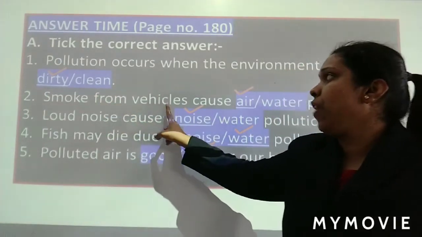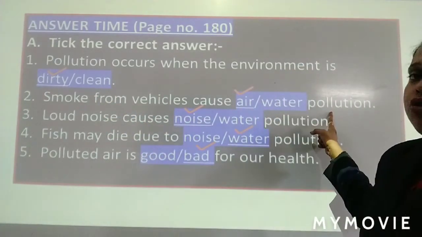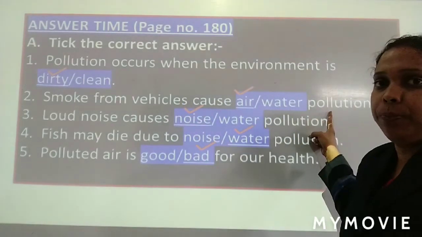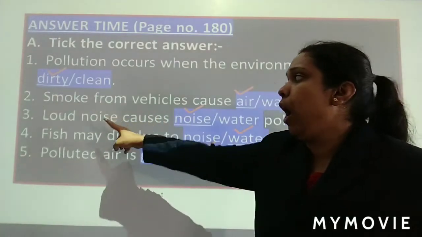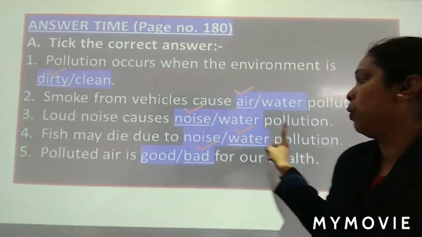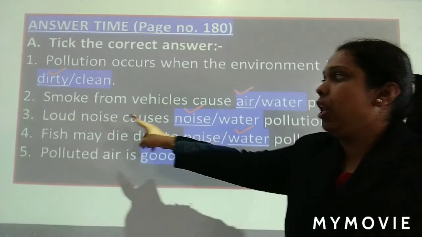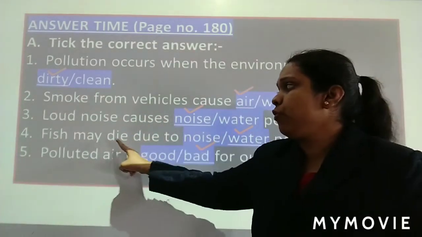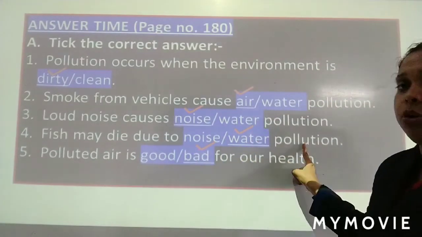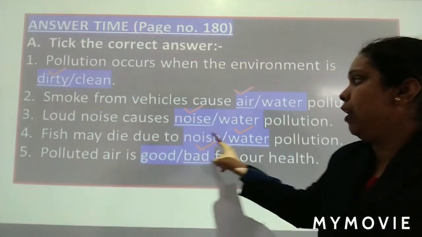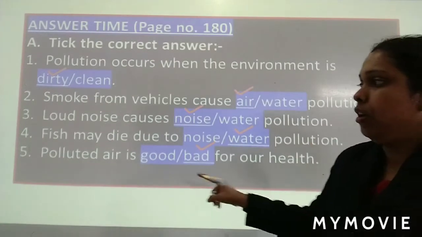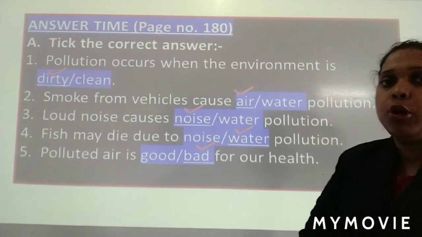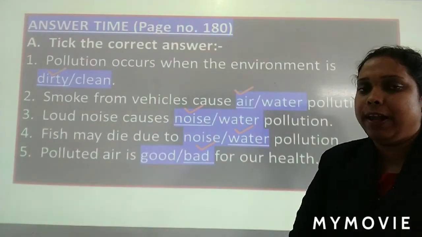Smoke from vehicles cause air pollution. Number 3. Loud noise causes noise pollution. Number 4. Fishes may die due to water pollution. Last one. Polluted air is bad for our health.